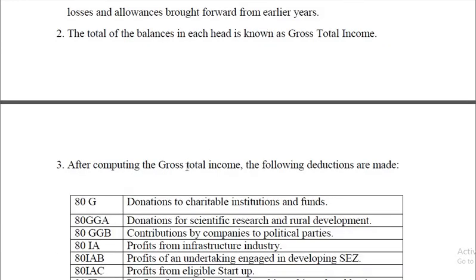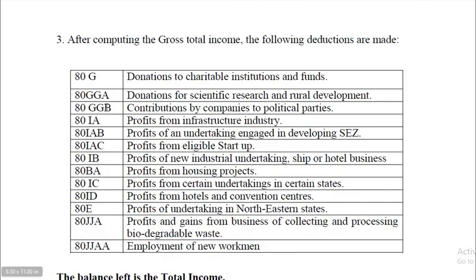Then you have to go for general deductions under section 80. There are several deductions here like 80G, 80GGA, 80GGB, 80IA, 80IAB, 80IB, 80IC, 80ID, 80JJA and so on. All these deductions you already studied in an earlier chapter. Therefore, I am not going to explain all these things. You already learned these deductions in detail.